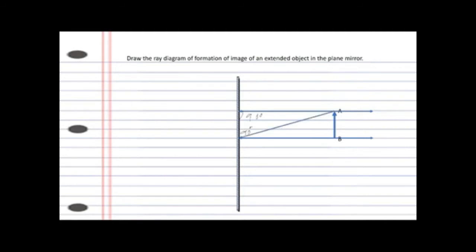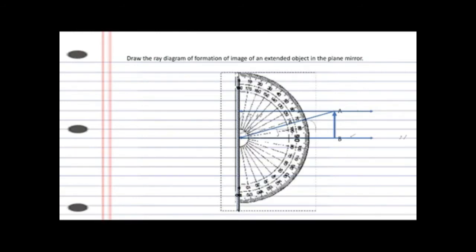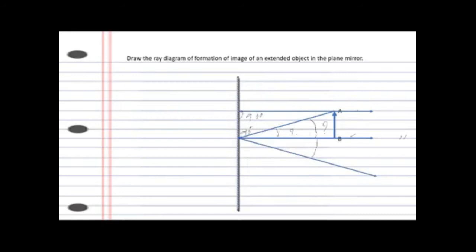Another light ray will go from A to this particular point here. And now we have to draw the reflected ray. It was easy to draw the reflected ray here because it was along the incident ray. But here we have to find out the angle. We should find out the normal here. This itself becomes the normal. That's why I have taken the background of your notebook so that you can make use of these lines. So we have to find what is the angle here and then measure that much angle on either side and draw the line. That you all know how to do.